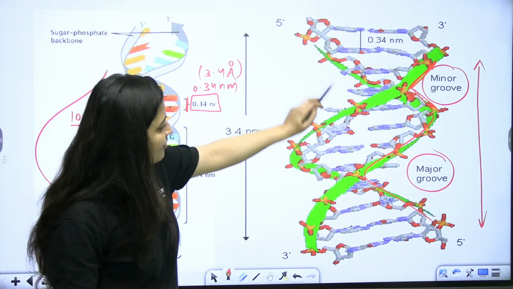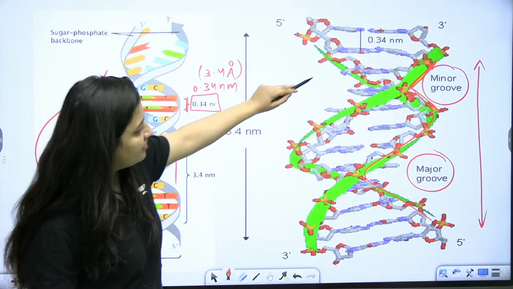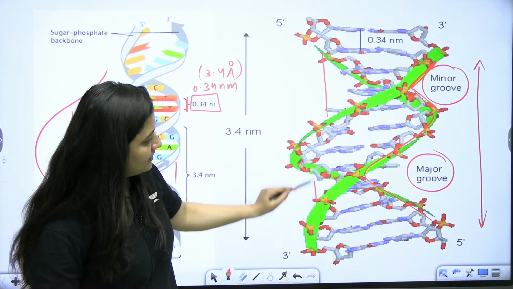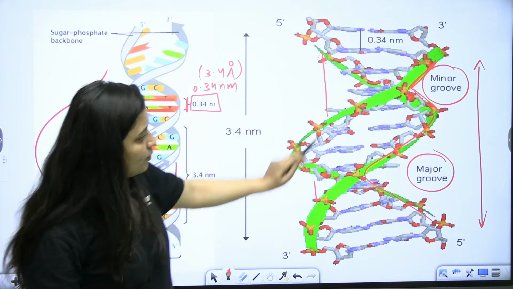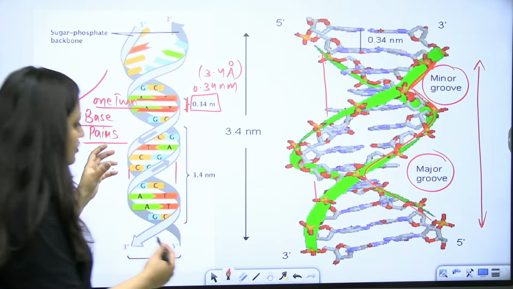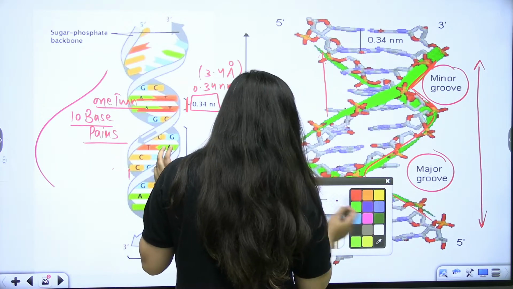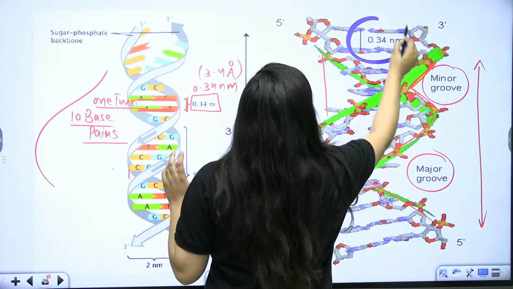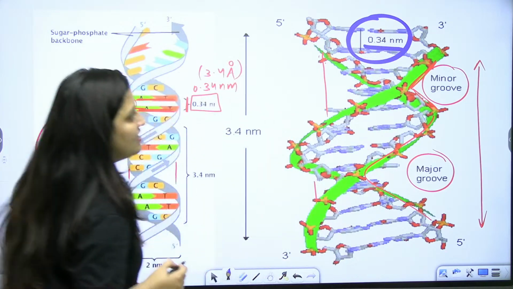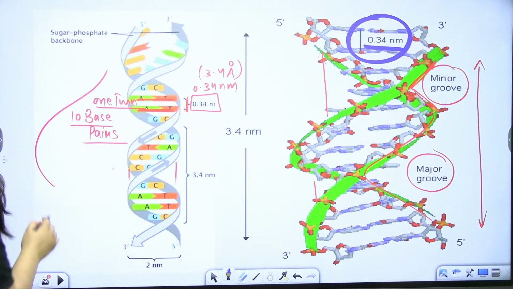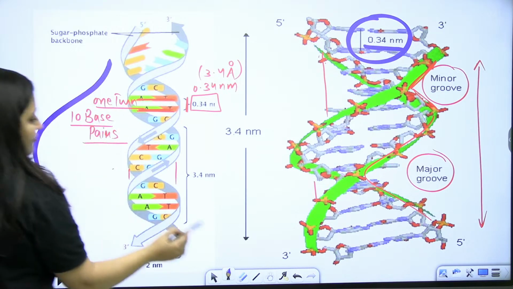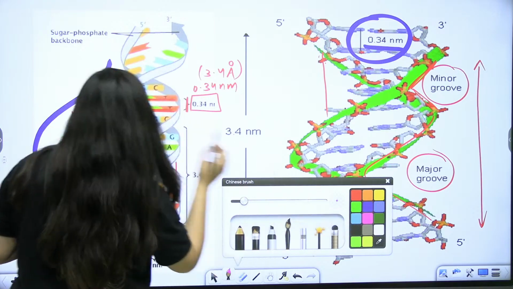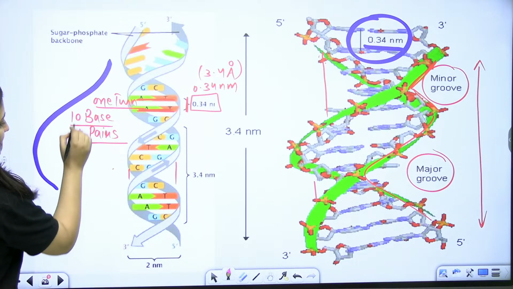Now this is the magnified portion here. Major groove, minor groove. So this part is forming one turn. Okay, so it's understood, isn't it? It's simple mathematics that if two base pairs have a distance of 0.34 nanometer, and I am saying that in one turn, 10 base pairs are there, right? 10 base pairs are there.